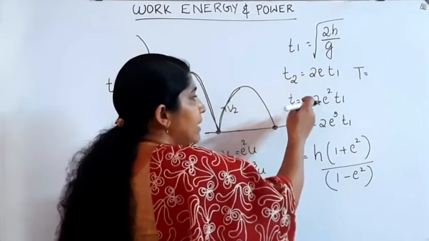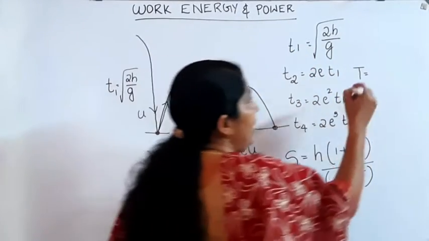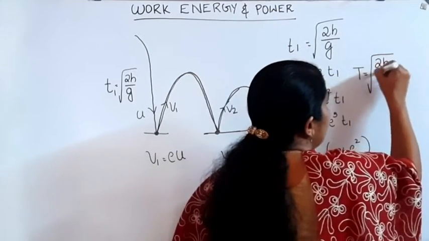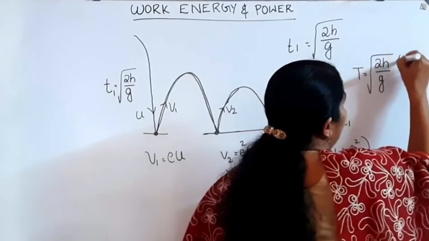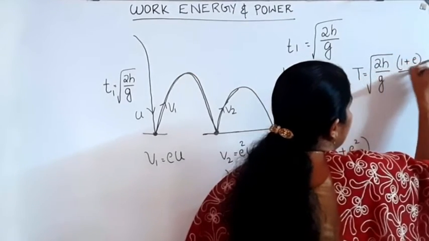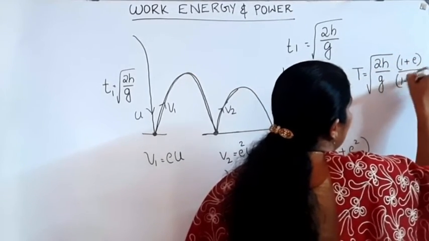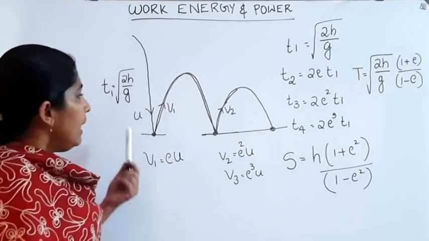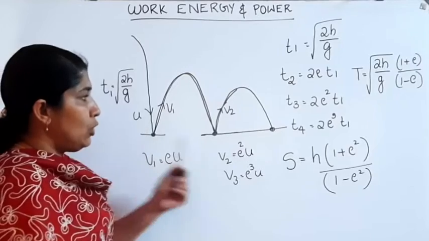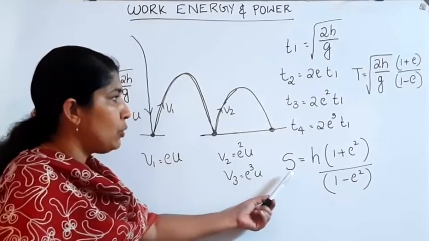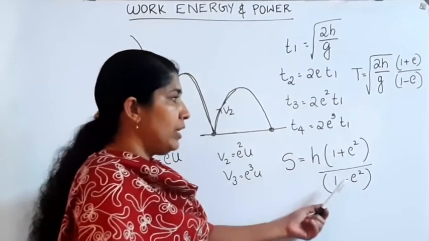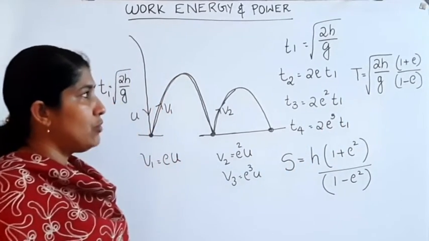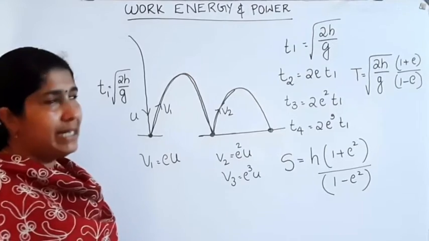Then the total time taken T is equal to T1 plus T2 plus T3 plus T4 and so on. In general we can write T is equal to root of 2h divided by g into (1 plus e) divided by (1 minus e). This is the equation used to find the total time. So total distance traveled before coming to rest is h into (1 plus e square) divided by (1 minus e square), and total time is root of 2h by g into (1 plus e) divided by (1 minus e).